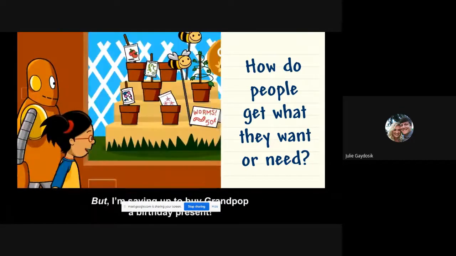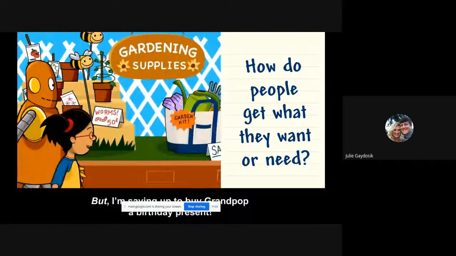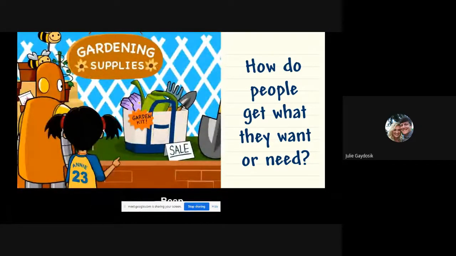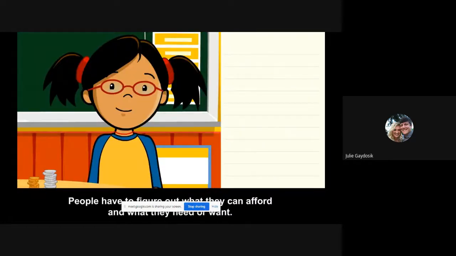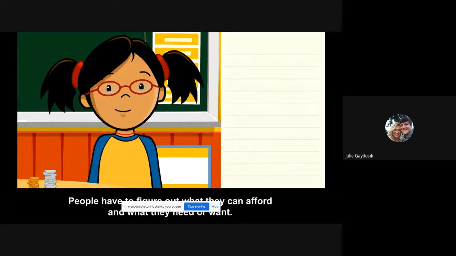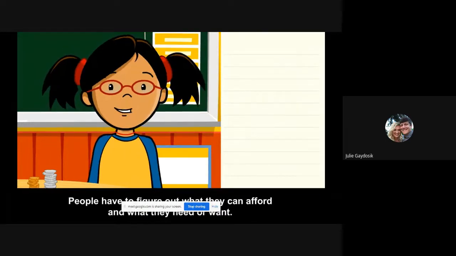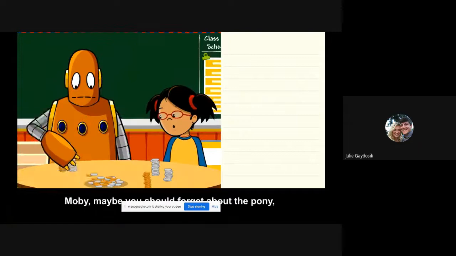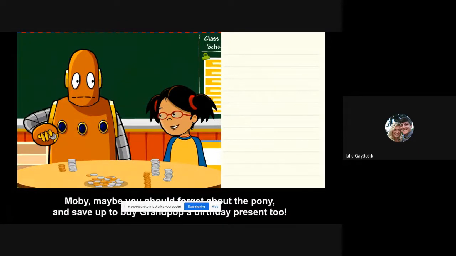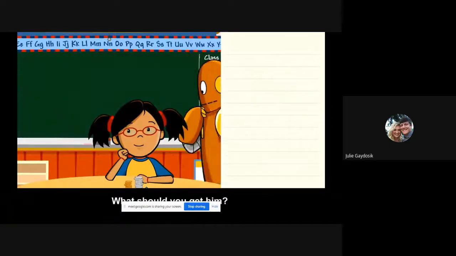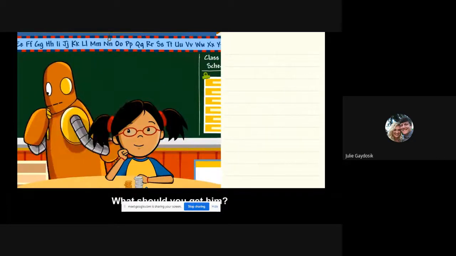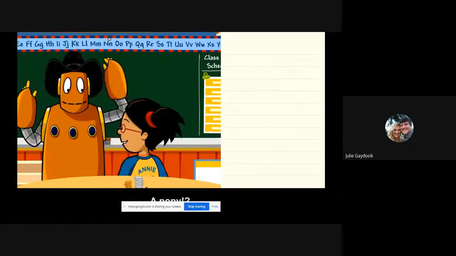But I'm saving up to buy Grandpa a birthday present. I want ice cream, but I should save my money. People have to figure out what they can afford and what they need or want. Moby, maybe you should forget about the pony and save up to buy Grandpa a birthday present too. What should you get him? A pony.